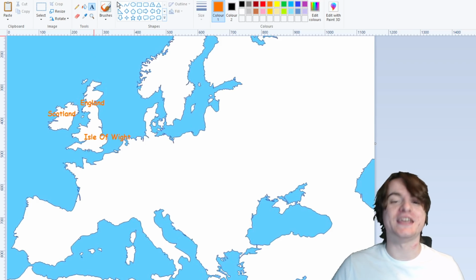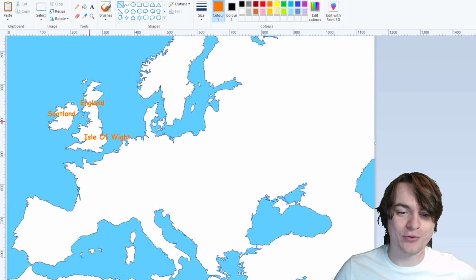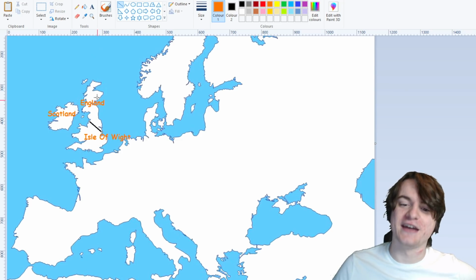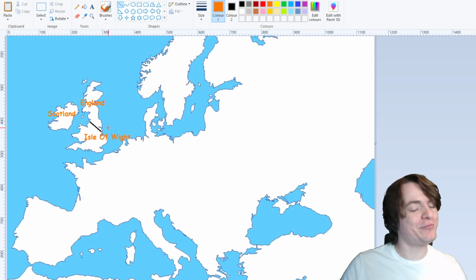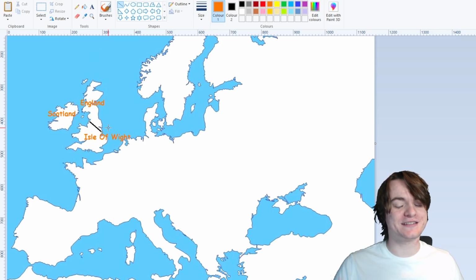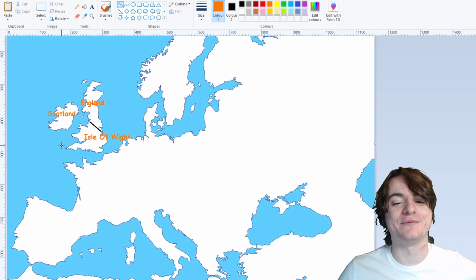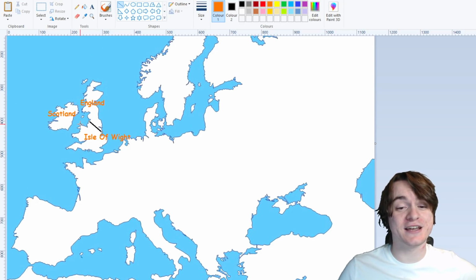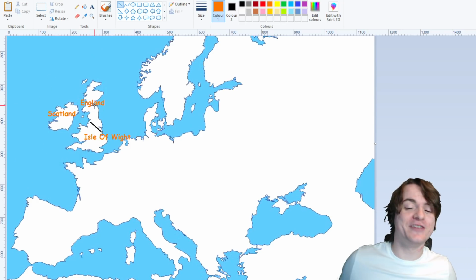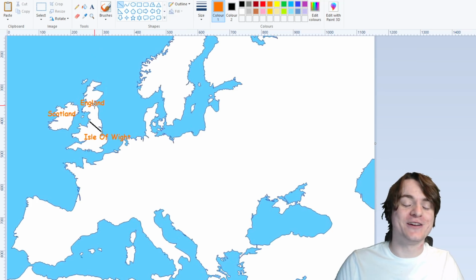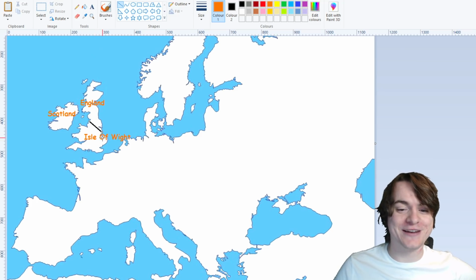And obviously, even though the UK is like a country, it's a country of countries. So there's like a border somewhere along there between England and the Isle of Wight. I'm pretty sure, to cross over there, there's like some boats or whatever. So there's got to be a physical border separating them. So I'm pretty sure that's how the UK works. I mean, I live in England. I would know. Am I right? Or do I? Who knows for sure? I apparently live in the Isle of Wight now.